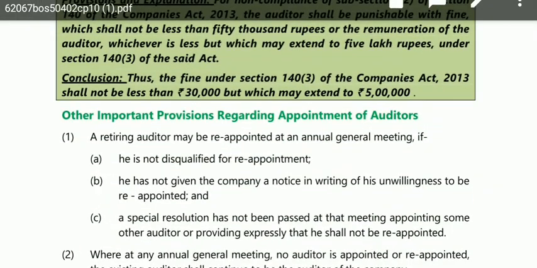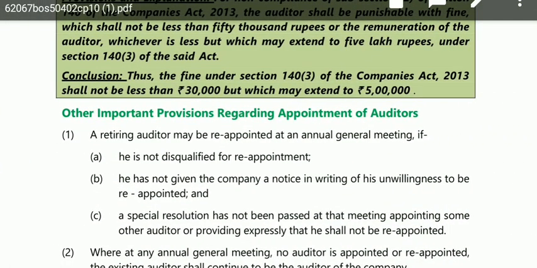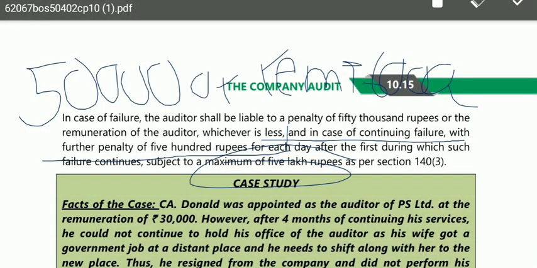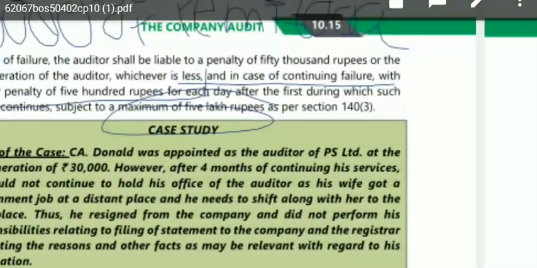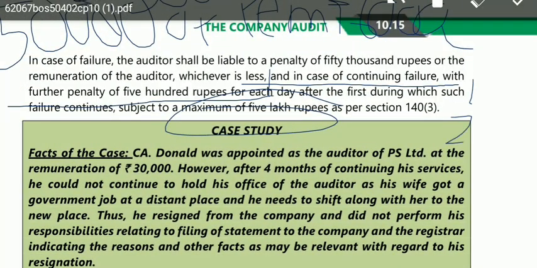Now, after giving this penalty also, he is not fulfilling his responsibility. So, what will be the other aspect of the penalty is that he shall be charged with rupees 500 per day. Okay. Like suppose continuing failure has started and day 1 has passed, day 2 has passed, day 3 has passed, again he has not fulfilled his responsibility. So 500, 500, 500, 500.